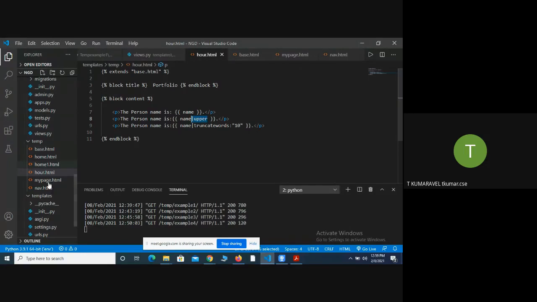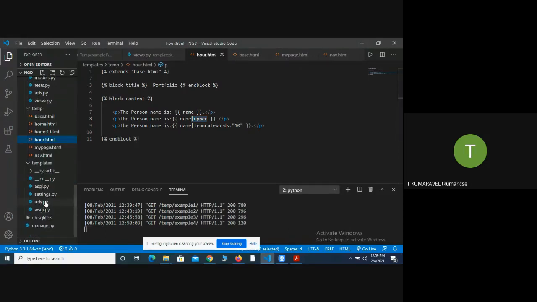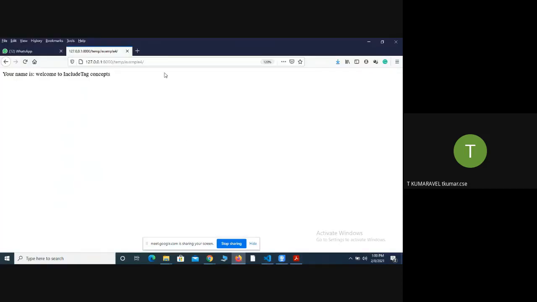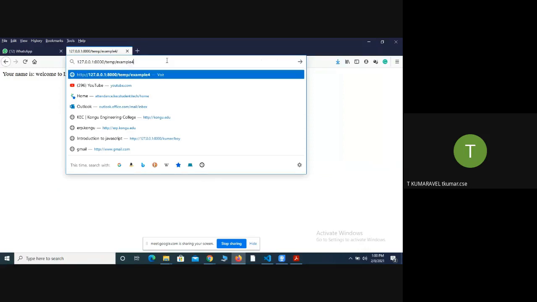Okay, url. My file name is called url, example 5. The url descriptor is called example 5.